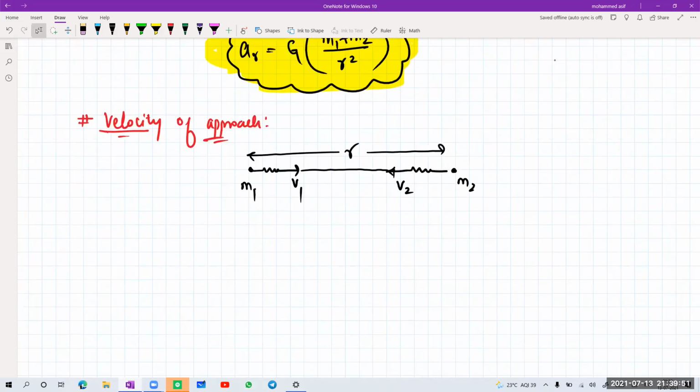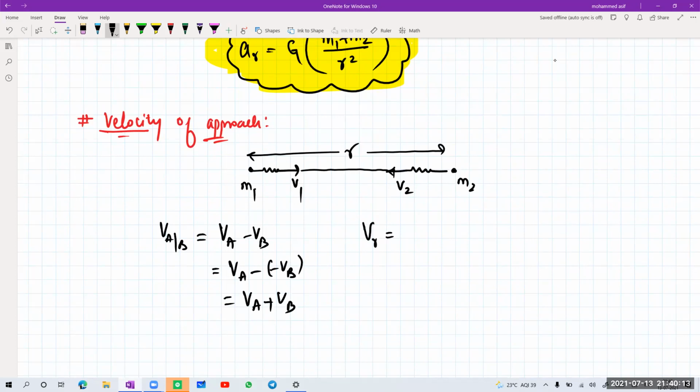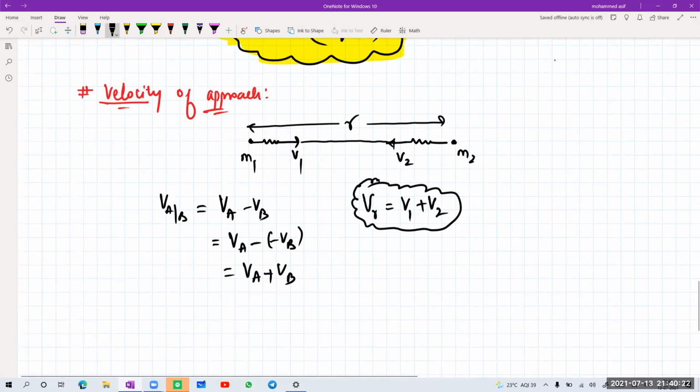What is the relative velocity when they are moving in opposite directions? With respect to the assumption, VA minus VB. Since they move in opposite directions, VB is negative, so this becomes VA plus VB. So the relative velocity will be V1 plus V2.